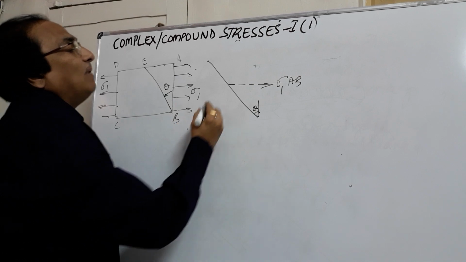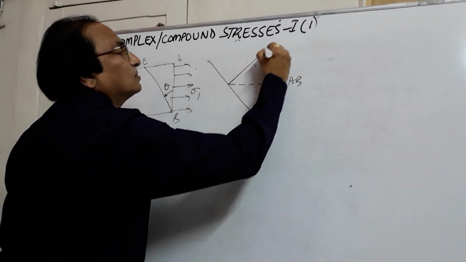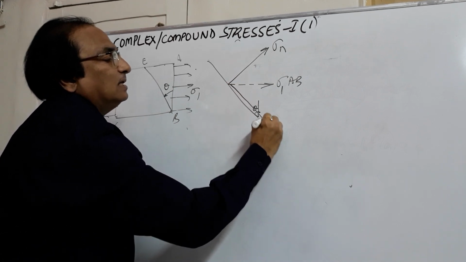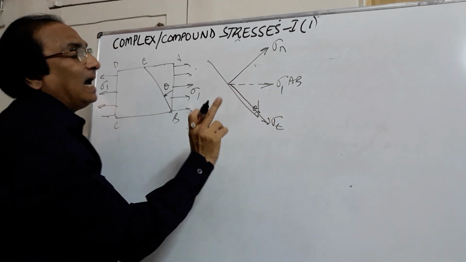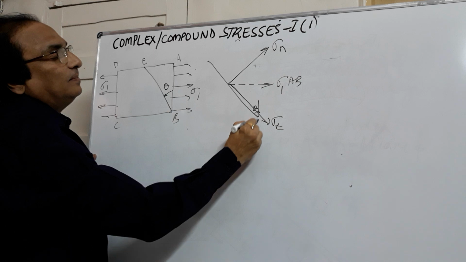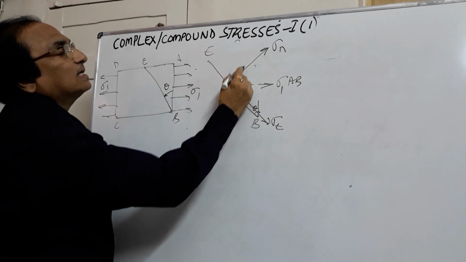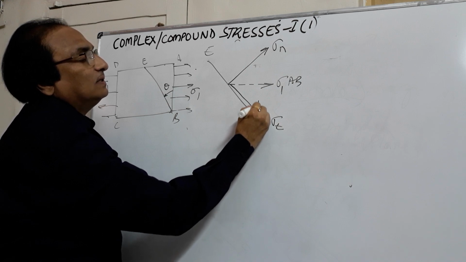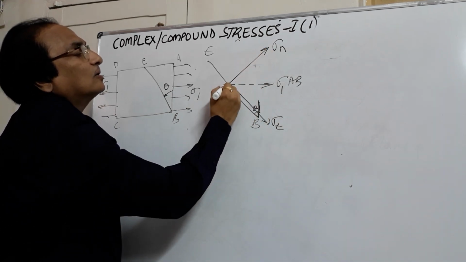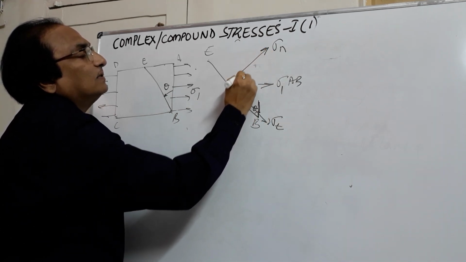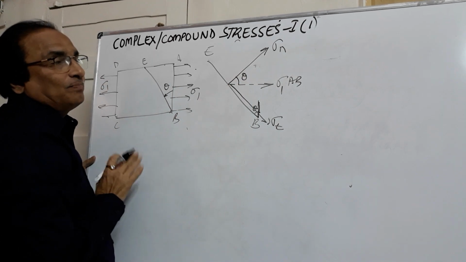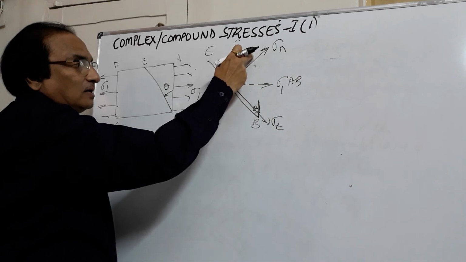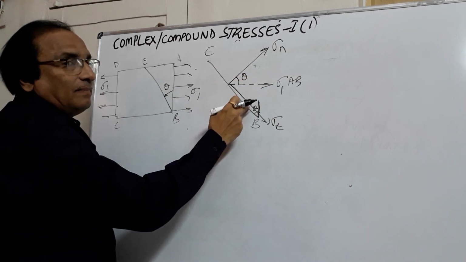So here my intention is to resolve this force in the normal direction and in the tangential direction. So I am going to find out on this plane BE what is the normal stress and what is the tangential stress. Now this line is making an angle theta with the vertical, then perpendicular to the line will make the same angle theta with the horizontal. Now the only thing you will have to do is resolve this force perpendicular to the plane and parallel to the plane.